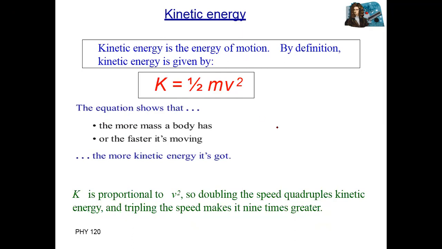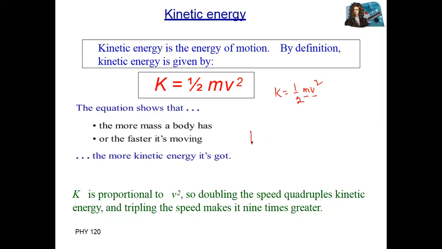Kinetic energy formula is kinetic energy equal to half mv square, 1 over 2 mv square. Kinetic energy depends upon the mass of the system and the square of the velocity of the system.